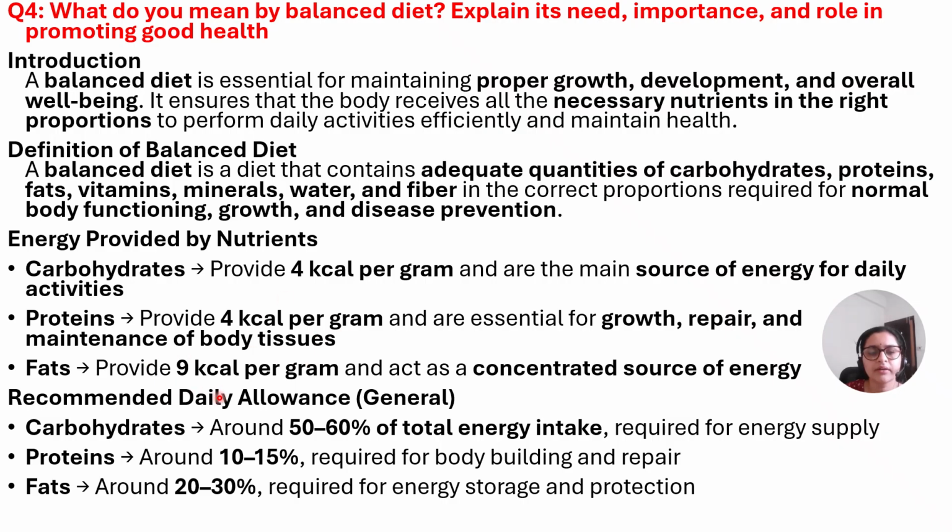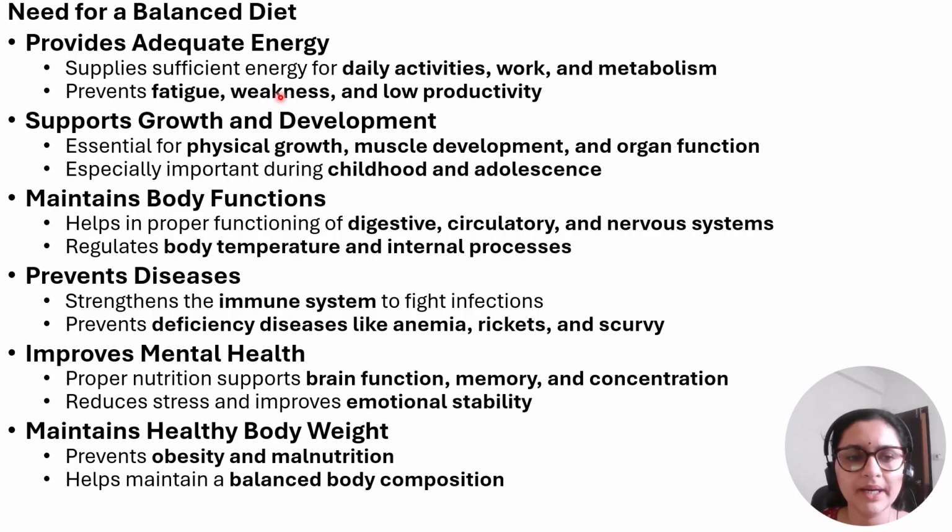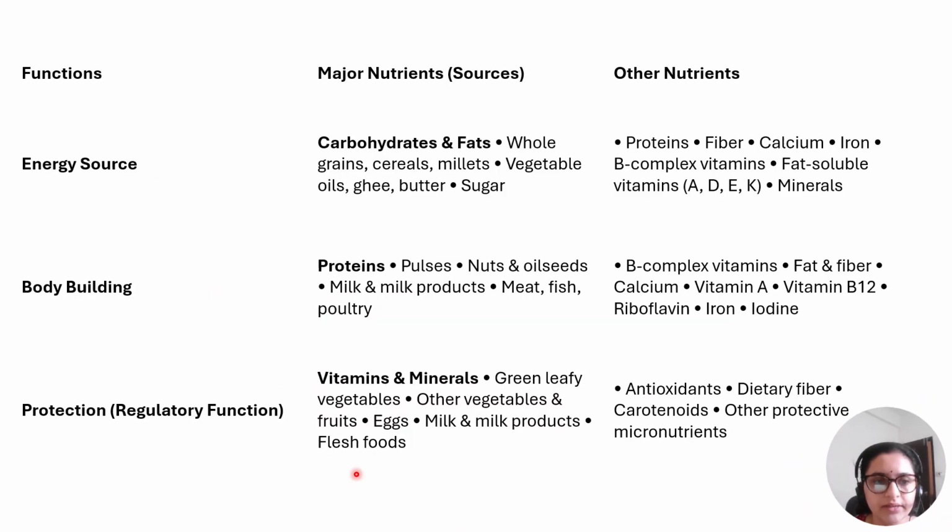Fats provide 9 kilocalories. So, how much is recommended daily? Carbohydrates 50 to 60%, that is the maximum of total energy intake. Protein 10 to 15% and fats 20 to 30%. What is the need for a balanced diet? It provides adequate energy, supports growth and development, maintains body functions, prevents diseases, improves mental health, and maintains a healthy body weight.